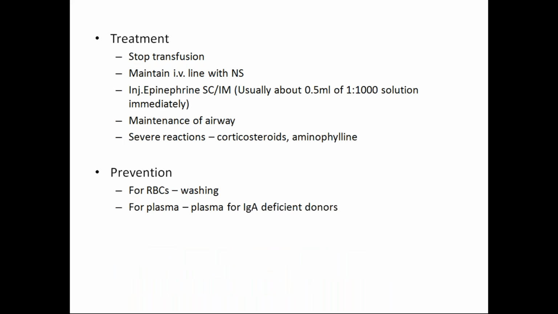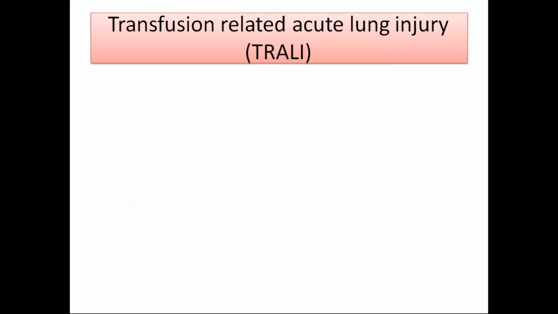So the treatment includes stopping the transfusion immediately, maintaining the IV line with NS, injection epinephrine subcutaneous or IM, maintenance of airway, and in severe reaction corticosteroids with aminophylline. Prevention is by RBC washing, and plasma from IgA deficient donors.